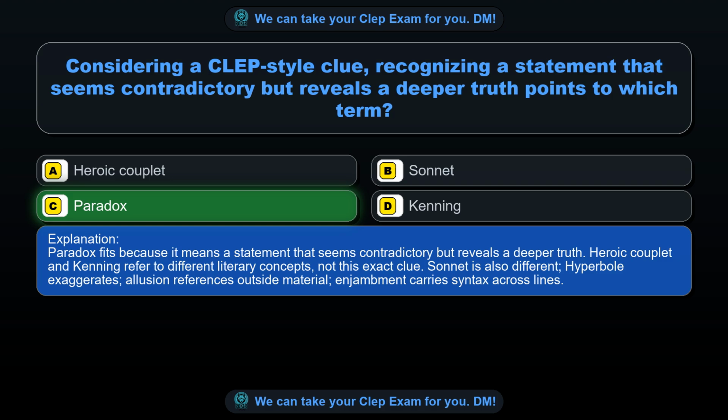Heroic couplet and kenning refer to different literary concepts, not this exact clue. Sonnet is also different. Hyperbole exaggerates, allusion references outside material, enjambment carries syntax across lines.